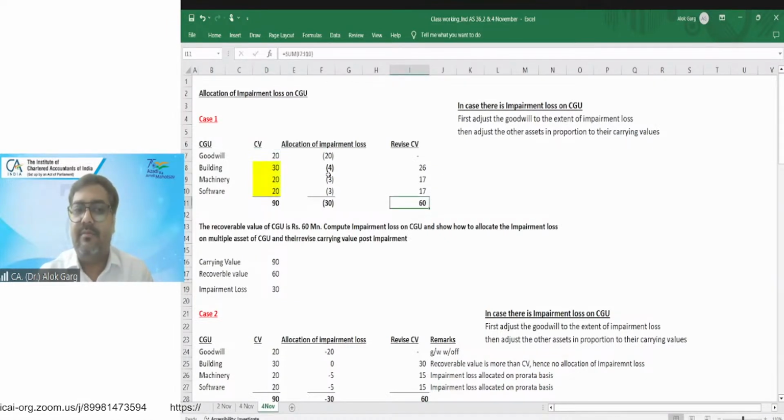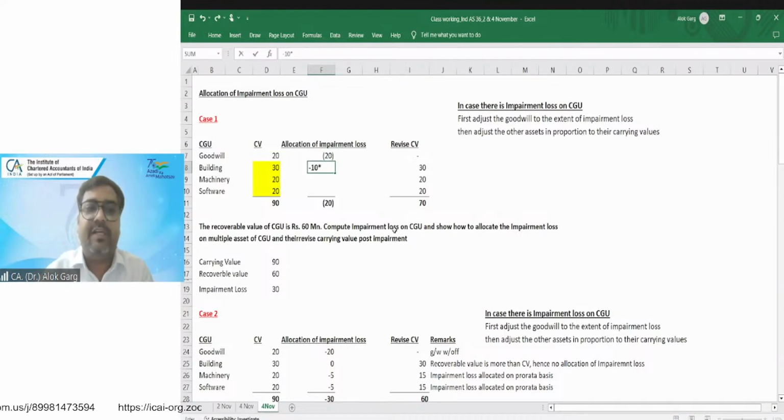I need to allocate this impairment loss of 30 lakhs into this group of assets. Number one, what will I do? First of all, I will hit the entire goodwill. It will become zero. Out of 30, I have given a hit of rupees 20 to the goodwill. I have made the goodwill zero. The remaining 10, I will allocate proportionately in the value of these assets.